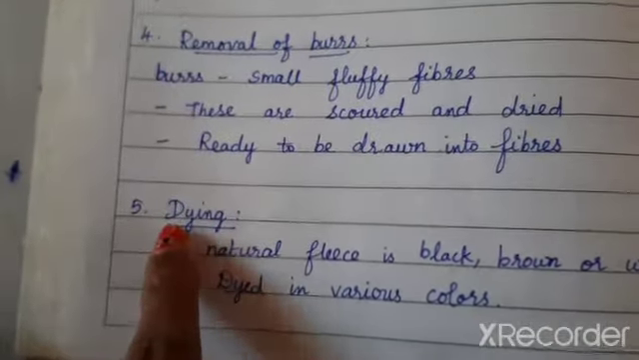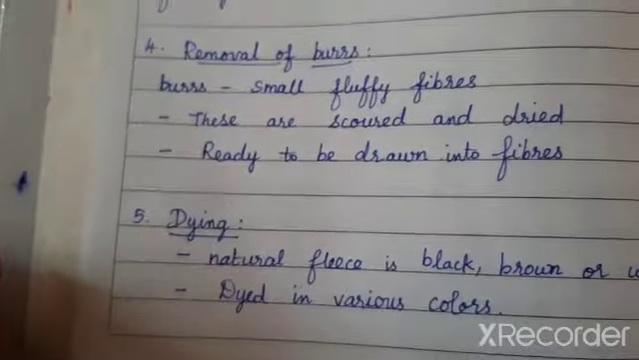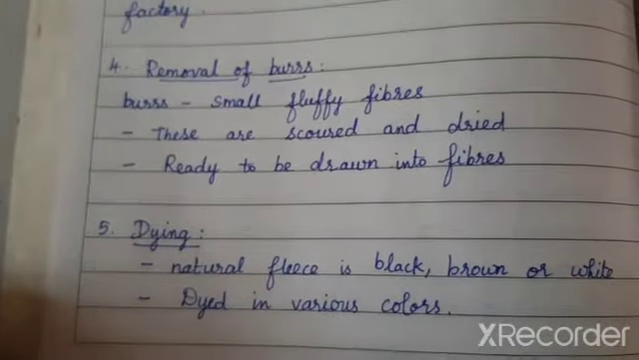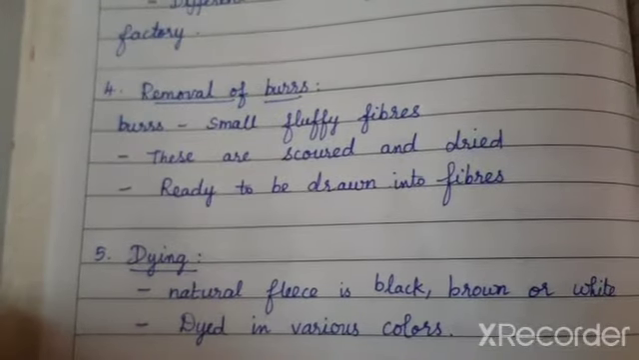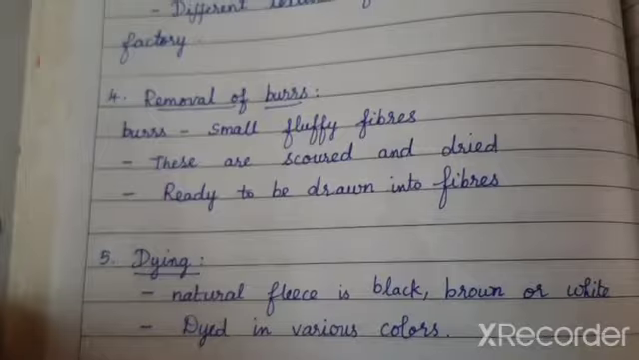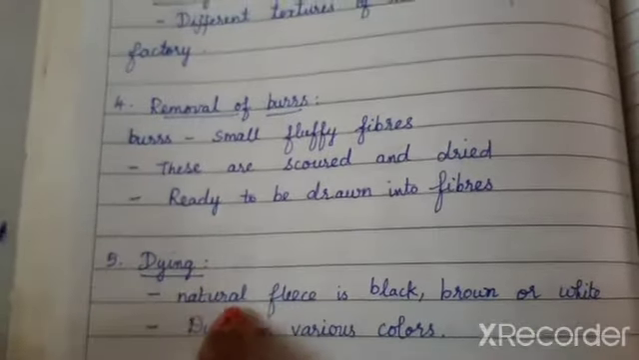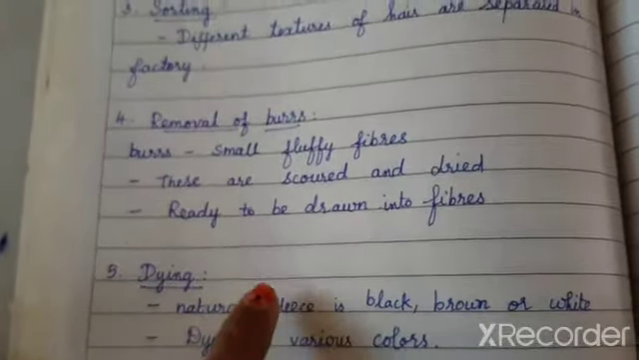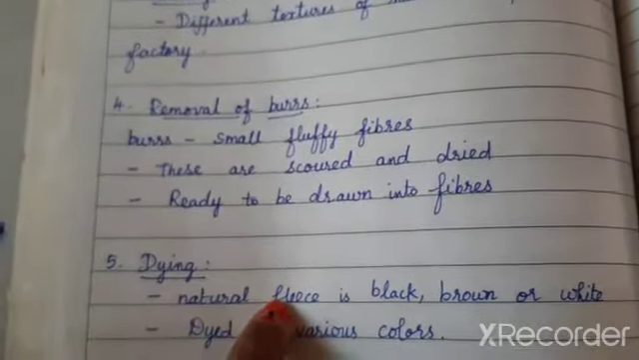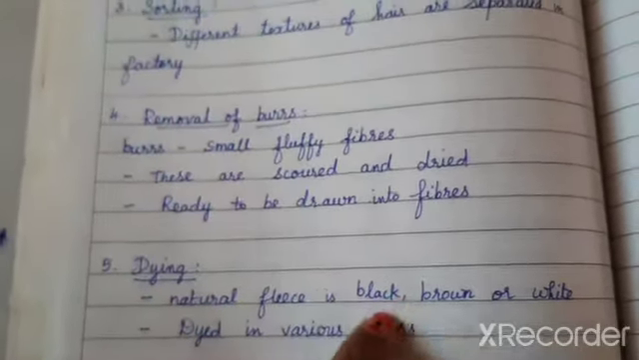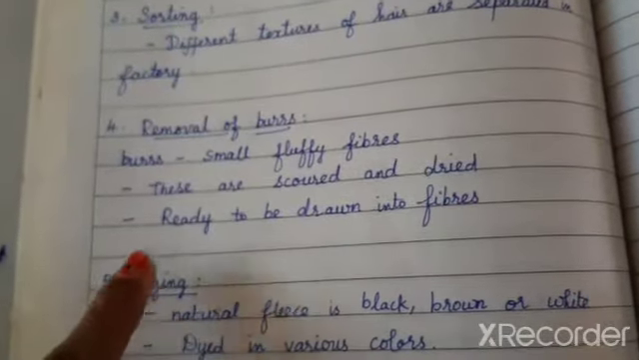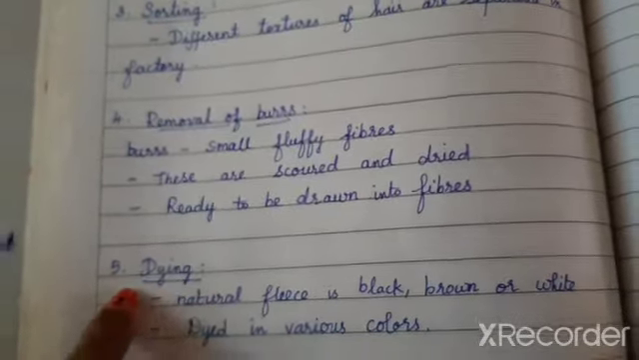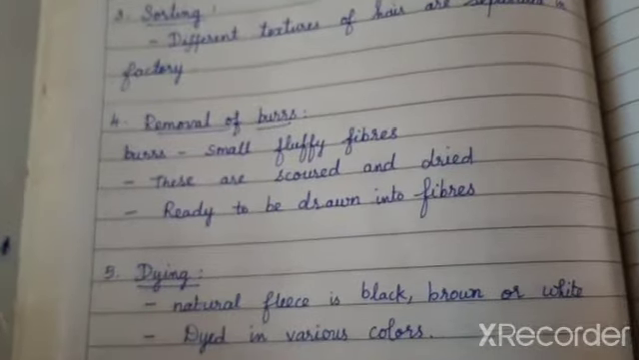Okay, so dyeing. We know that all the goats are either black or brown or white in color. Right, so how can I get a sweater made of a pink color or orange color or violet color? The natural fiber obtained from the wool, after removing the hair from its body, is usually black, brown or white in color, but I'm getting clothes in different colors. So what is the important process going on? That is dyeing. Dyeing means adding color to the fibers.